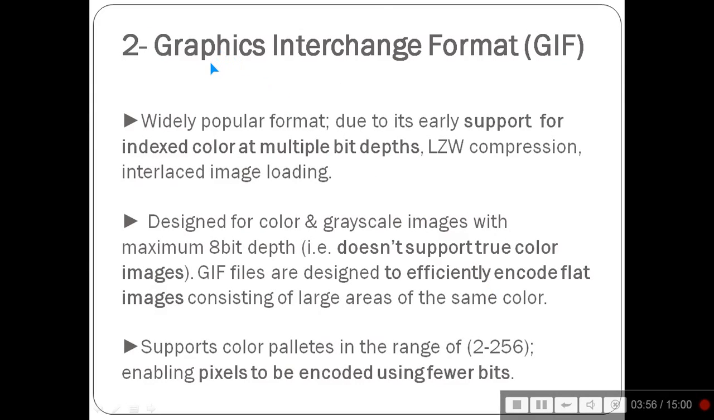Then coming to Graphics Interchange Format, GIF, a widely popular format due to its early support for indexed color at multiple bit levels, LZW compression, and interlaced image loading. It is designed for color and grayscale images with a maximum 8-bit depth, 2 to the power 8, that is 256 colors only. It doesn't support true color, that is why. GIF files are designed to efficiently include flat images consisting of large areas of the same color. Same area, same color, no problem.